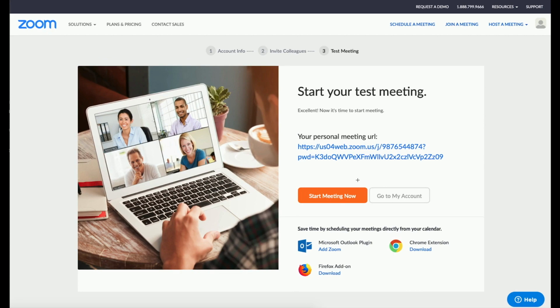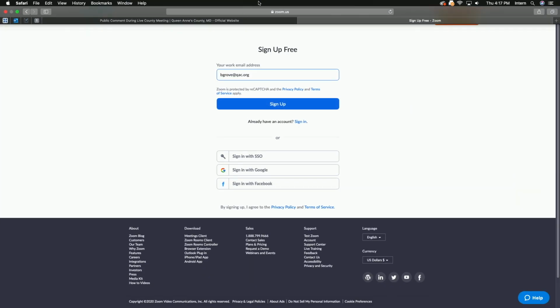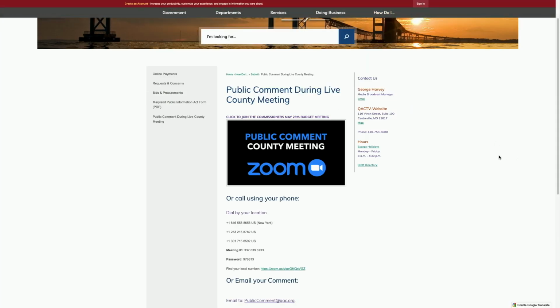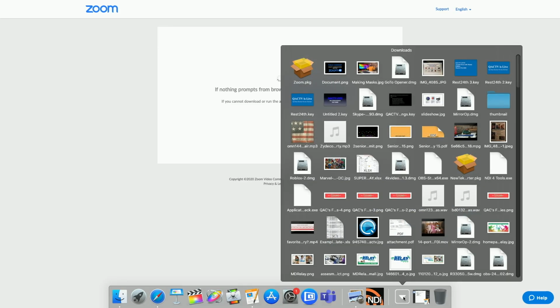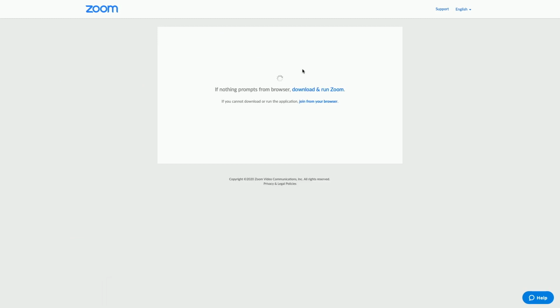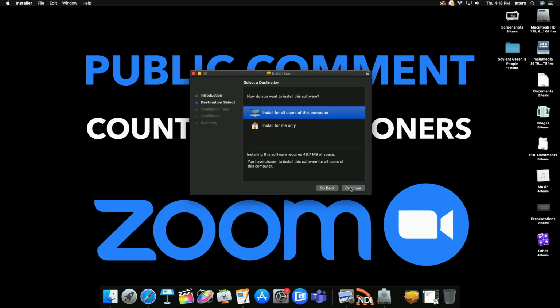So now we're going to head back to QAC.org/public comment. So you've signed up, you're ready to go. You're going to click on this public comment button, and it's going to ask you to download and run Zoom. So Zoom is free, and it doesn't take up a lot of space on your computer. So if it's not loading, just hit download and run Zoom. We're running on a Mac right now, so for us, you'll find it in the Finder under Downloads or on your computer wherever you save your most recent files. So we're going to open up and run Zoom, and you'll just go through the installation of Zoom.